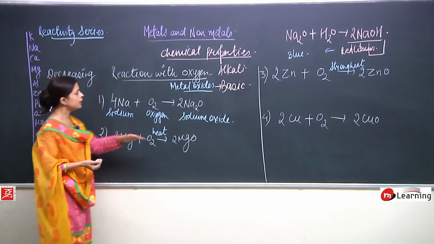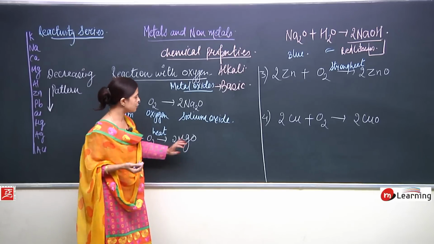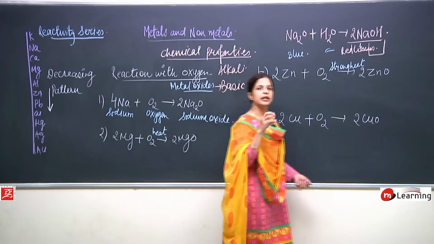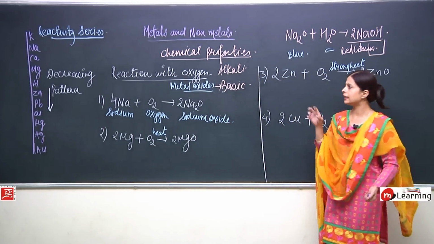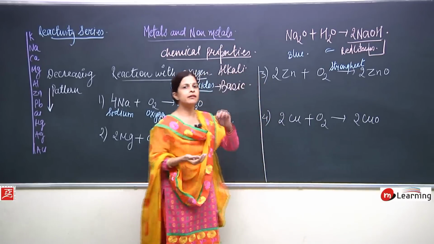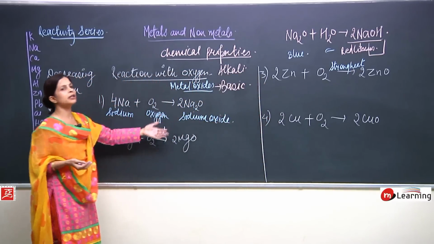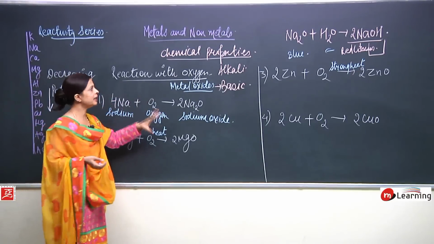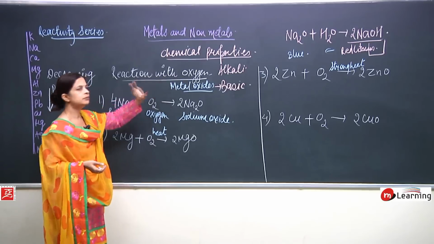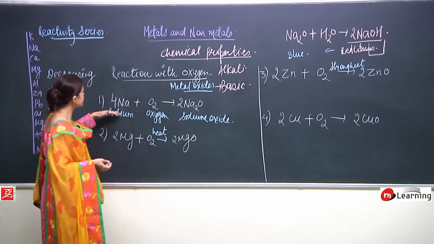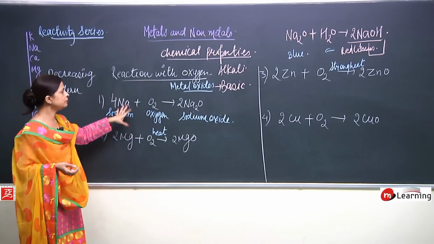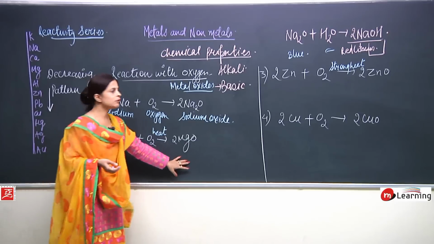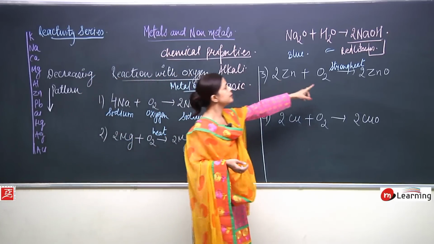What will be formed? Ash will be formed. Of what? Magnesium oxide, metal oxide ash. If we dissolve this ash in water and then take red litmus paper, it is going to be converted into blue. So here we have studied the reaction with oxygen. First of all, we studied the reaction with sodium, where sodium oxide is formed. Then magnesium, magnesium oxide is formed. Zinc, zinc oxide is formed.